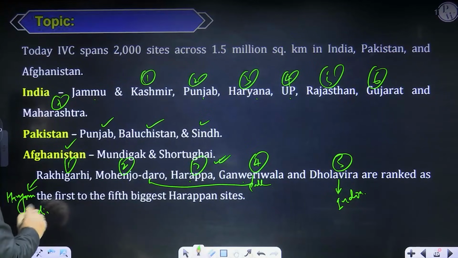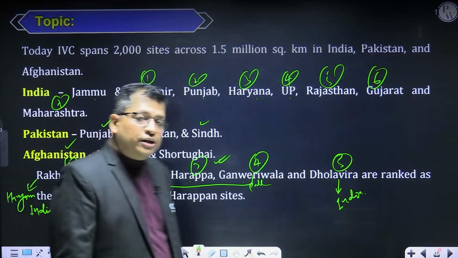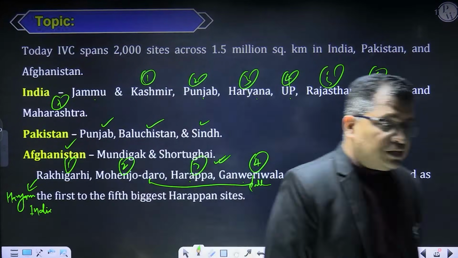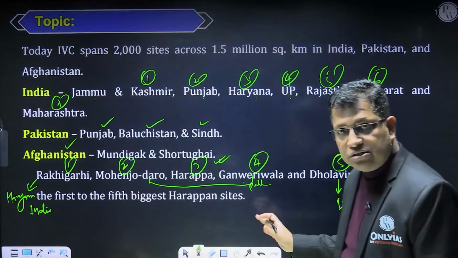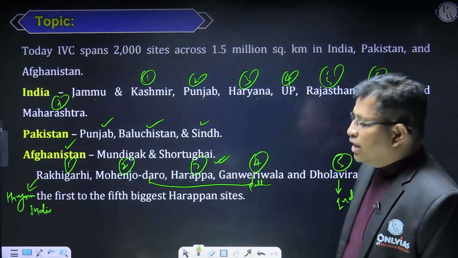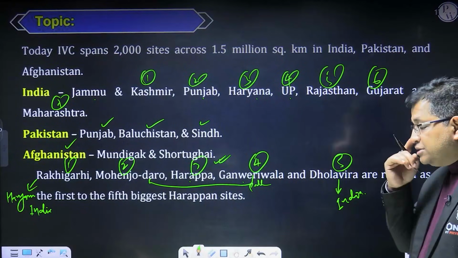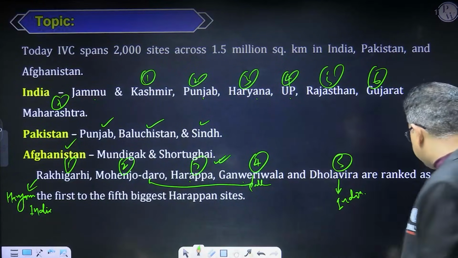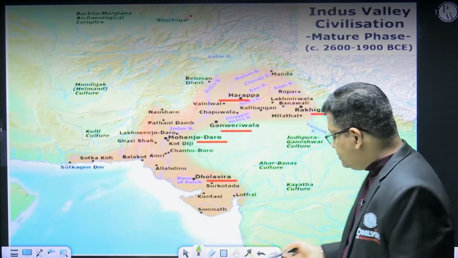So this is the type of question you can expect in your exam, sir, ma'am also, right? So just for the sequence, there is a possibility: Rakhigarhi, then Mohenjo-daro, then Harappa, then Ganweriwala, and finally Dholavira. So this is the sequence of the urban centers of the Indus Valley civilization. Now, you can also locate it on the map.